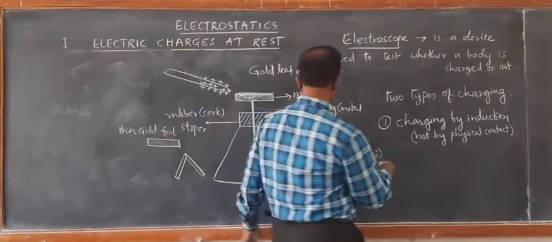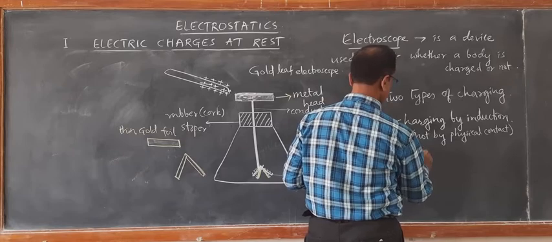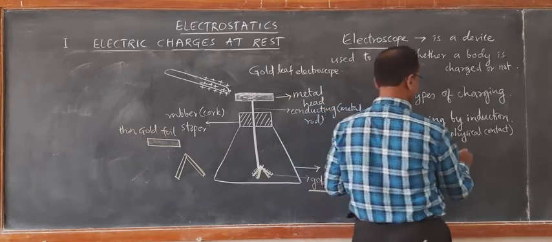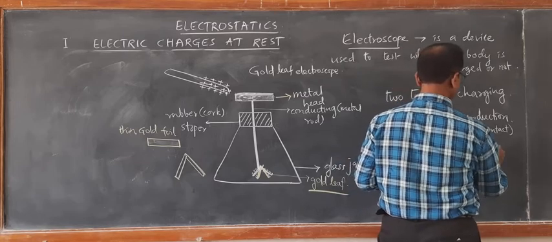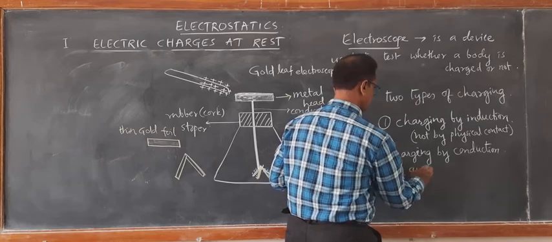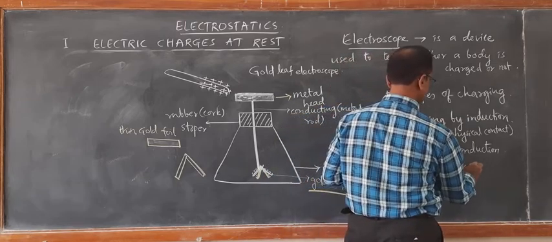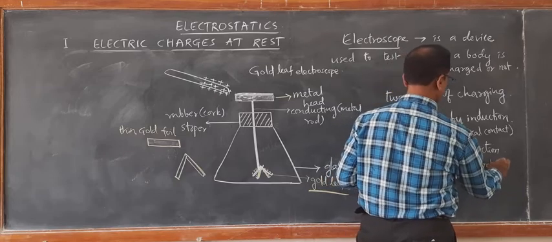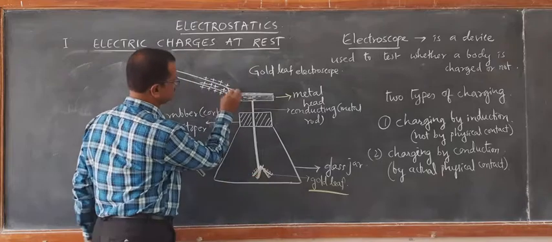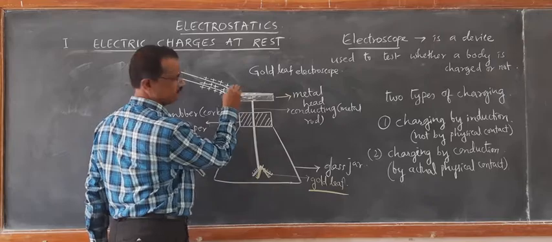Right. Now another one is charging by contact. Charging by contact is called charging by conduction. Charging by conduction, that is by actual physical contact. Actual physical contact. So what happens if you touch this? Then charging by conduction takes place, right?